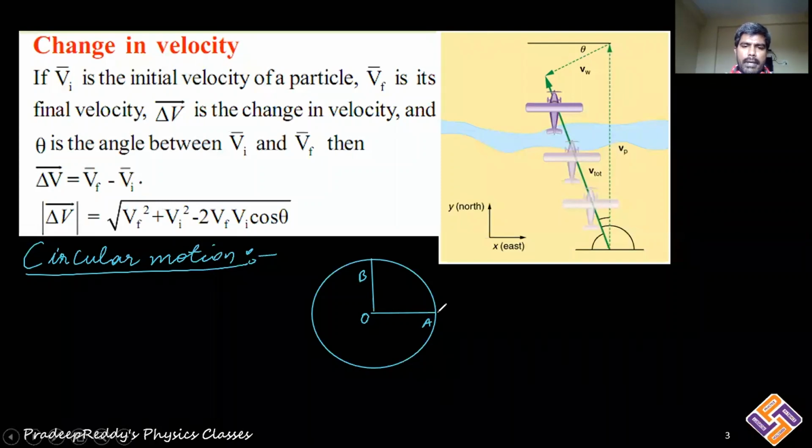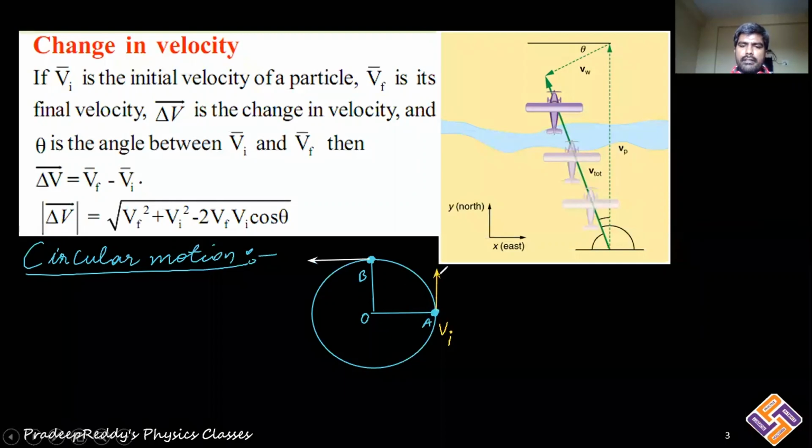Now, if a particle is starting from position A and going to position B, listen carefully. When the body is moving from A to B, its initial velocity Vi, the velocity at position A, is directed vertically upward. Coming to position B, at this point the velocity is directed leftward. You can clearly understand that.